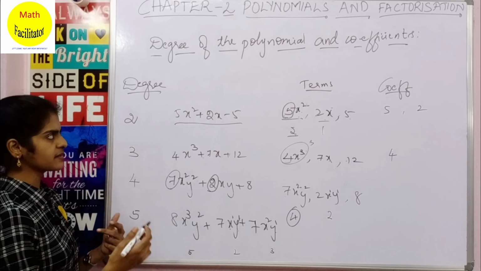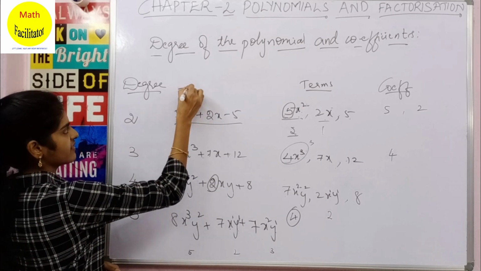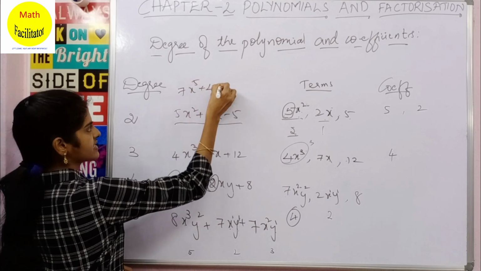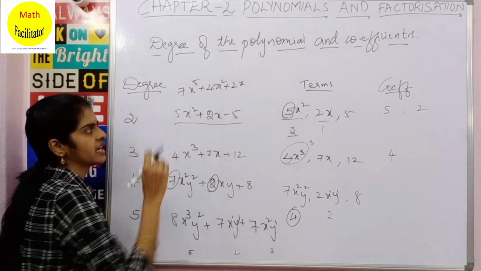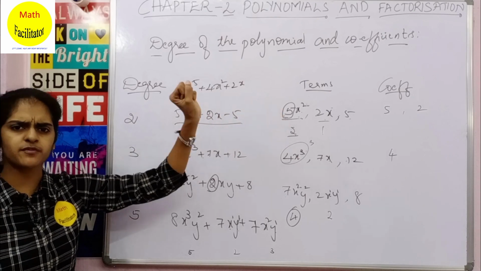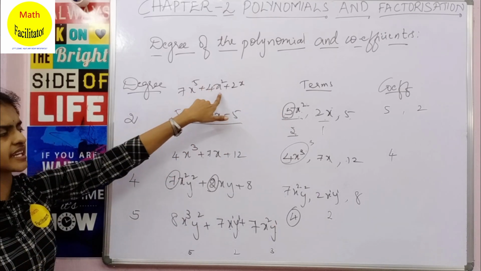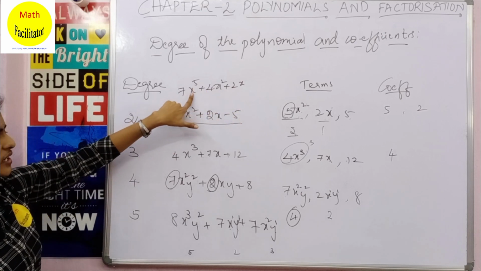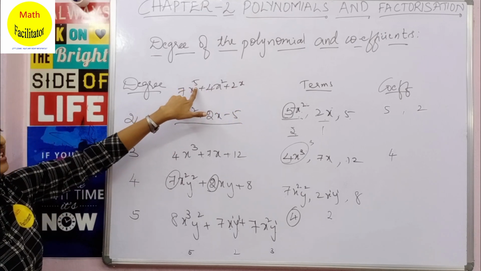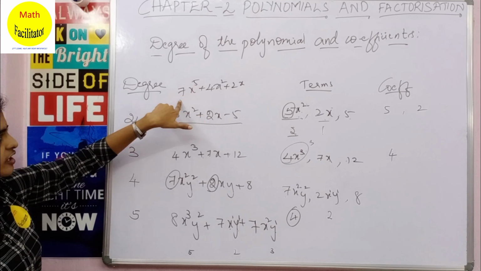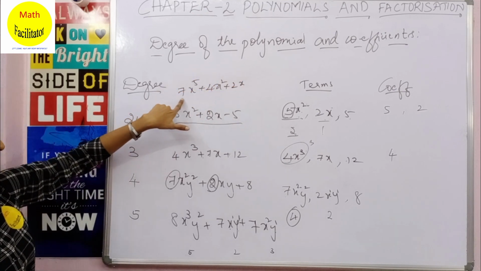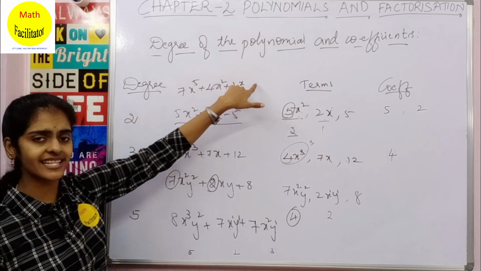Clear? So let me give you one more example. 7x power 5 plus 4x square plus 2x. Now what is the degree of this polynomial? Just by looking at it you can see it is a polynomial in one variable, there is only x as a variable. And here you can see the degree, 5 is the highest. So the degree of the polynomial 7x power 5 plus 4x square plus 2x is 5.